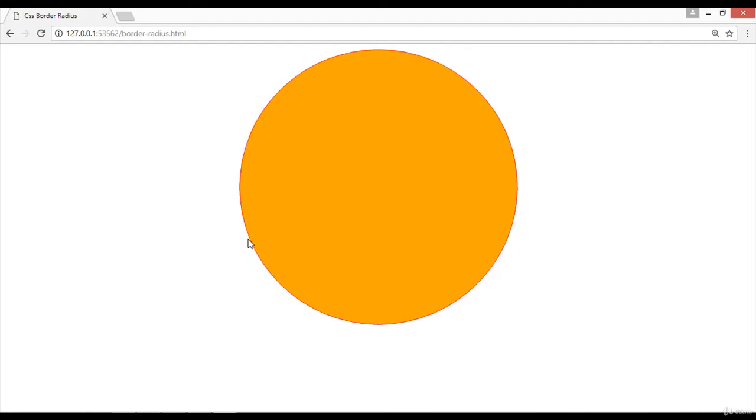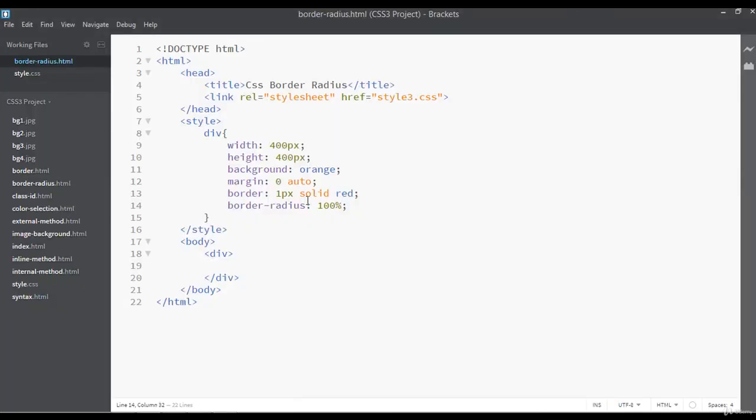You can save and see the preview. Now this is just a round box because we have used 100% of border radius here. So let's use border radius in different ways. I'm just going to remove this till here.